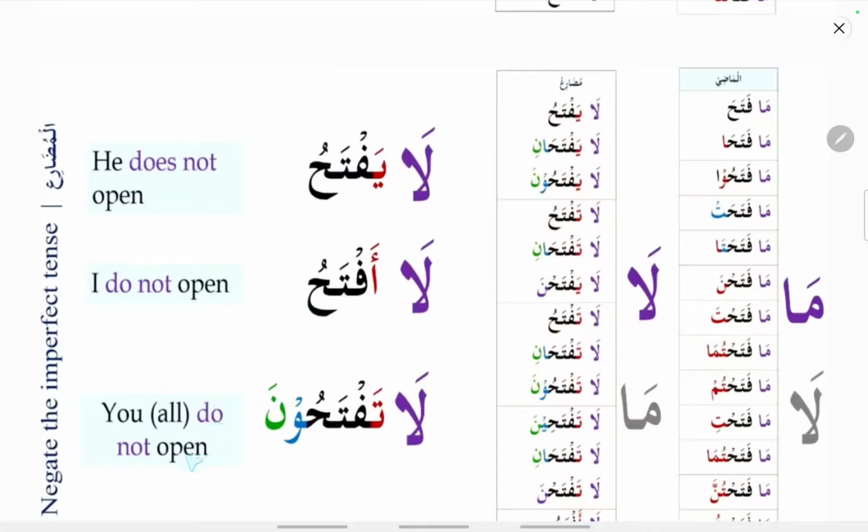Taftahuna, you all open. When la is added, la taftahuna, you all do not open. Here the noon is not dropped, since this la is la an nafiya. If this la were la an nahiya, then the noon would be dropped. Since the noon is there, this la should be la an nafiya.